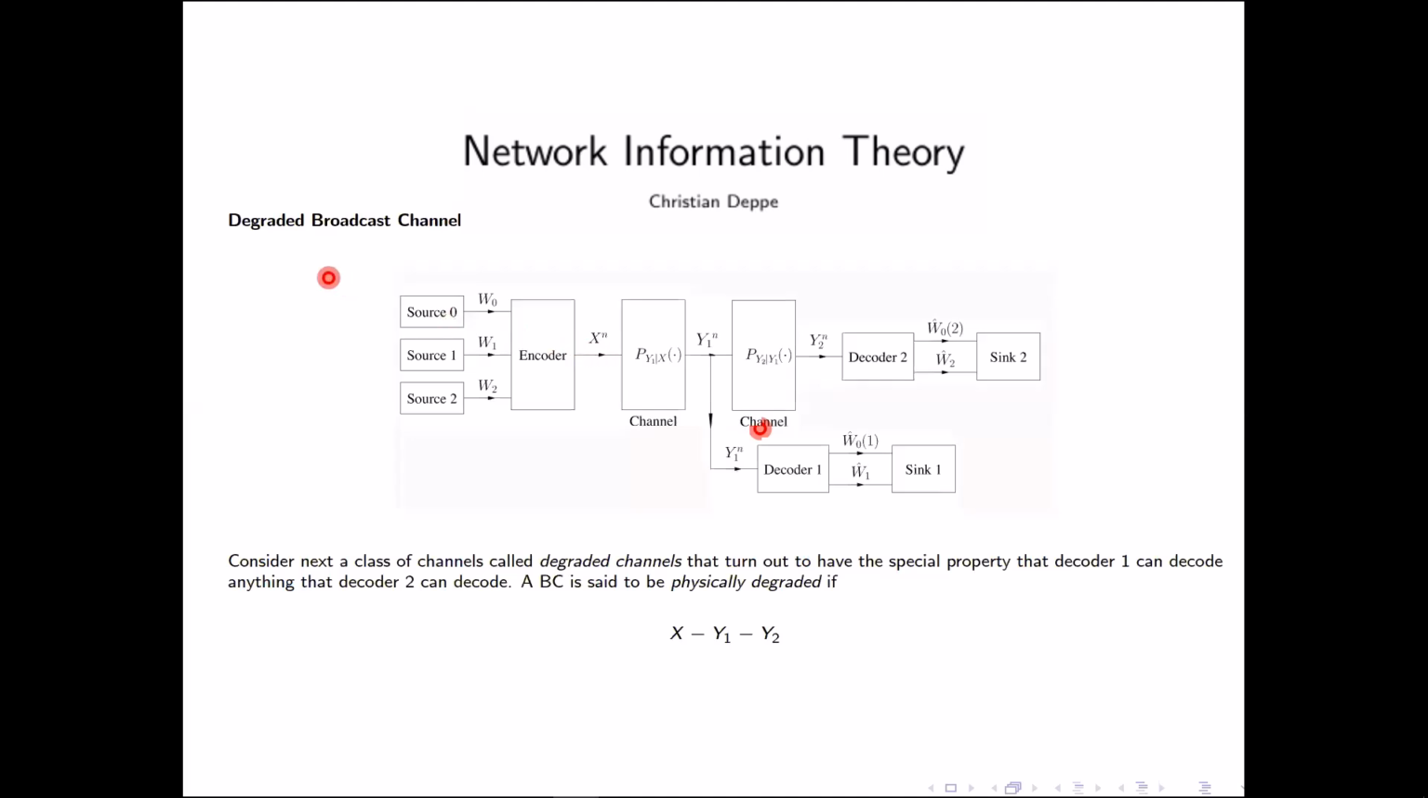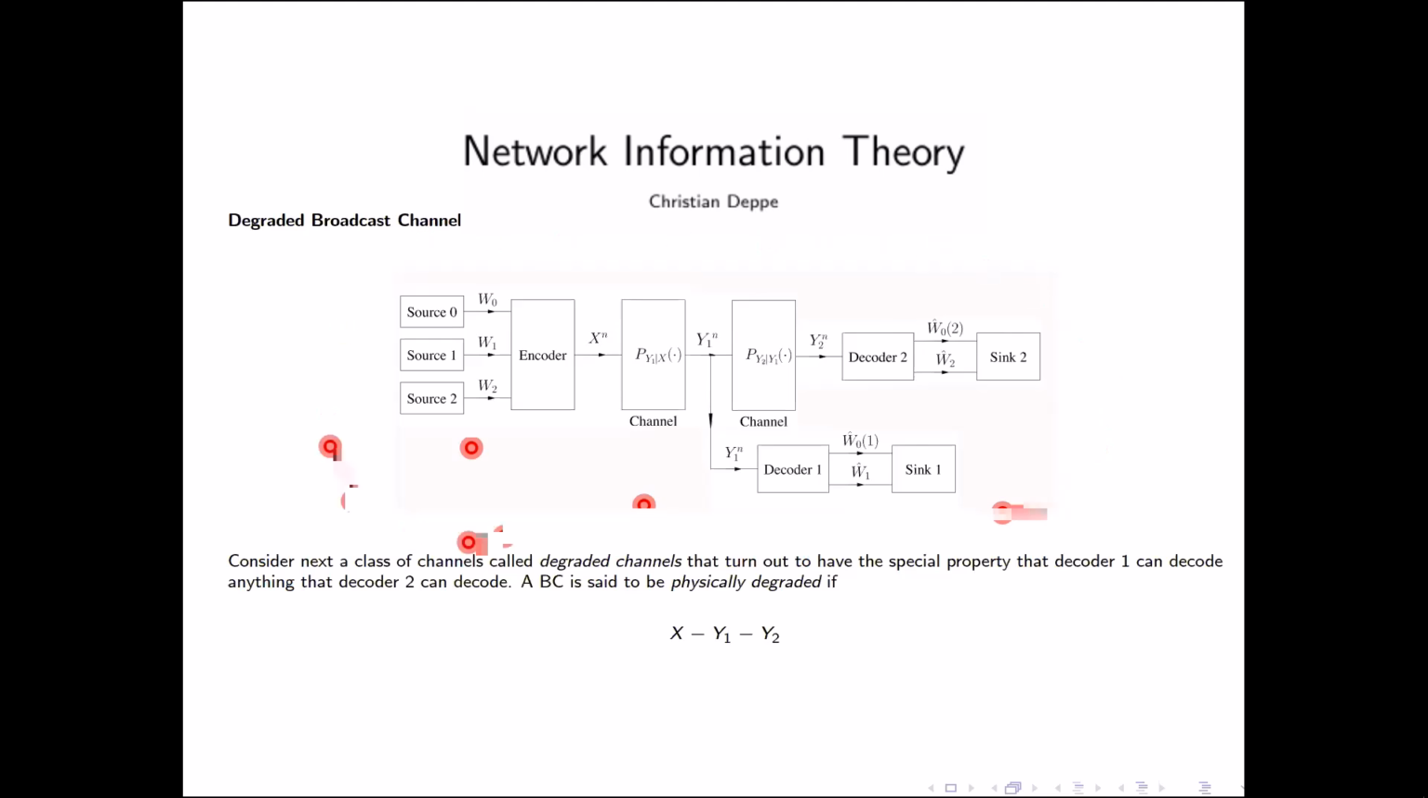Now we want to look at the degraded broadcast channel, which I showed you before. In this case, we have again an encoder which encodes a common message and two dedicated messages. The sequence encoded goes over a channel from X to Y1. Y1 goes to decoder 1 and sink 1, but then Y1 goes through a second channel, which goes to Y2 and decoder 2. We want to estimate also the common message and its dedicated message. This channel is called the physically degraded broadcast channel.